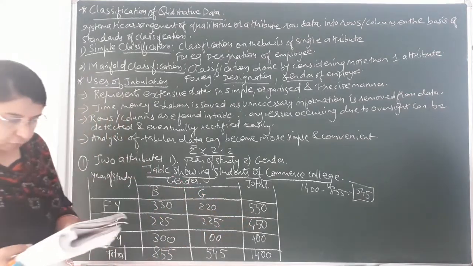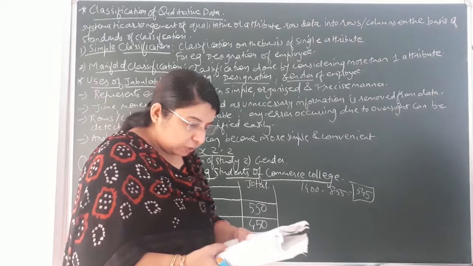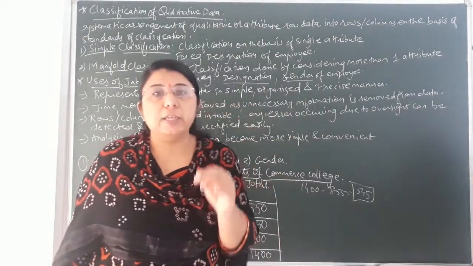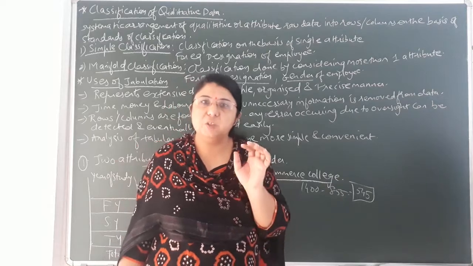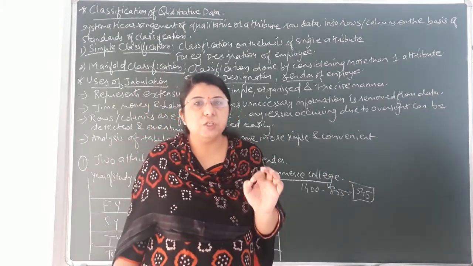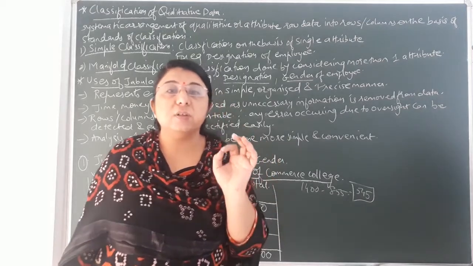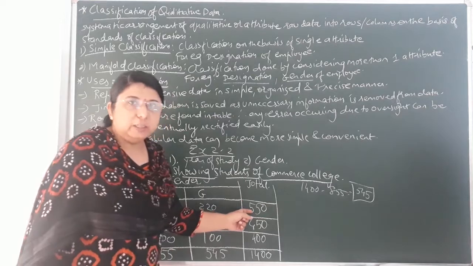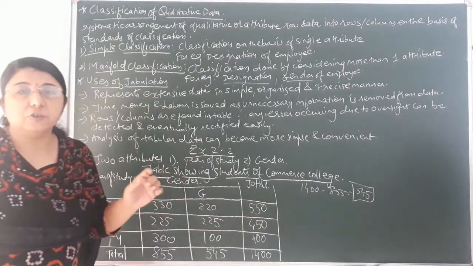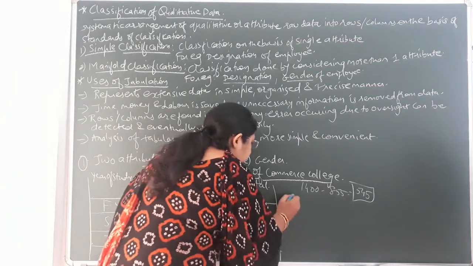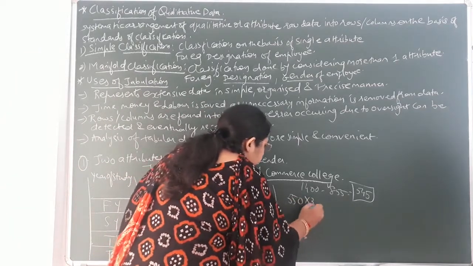Okay. Now further, the proportion of number of boys and girls is 3:2. It means directly it has not been told that boys are these many or girls are these many. It has been told that the proportion of girls and boys in first year in commerce college is in the ratio of 3:2. So we have to divide 550, that is the total number of students, in the ratio of 3:2. So you have to calculate 550 into 3 by 5.